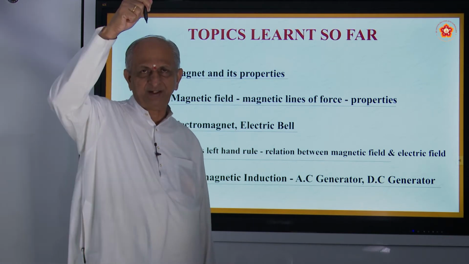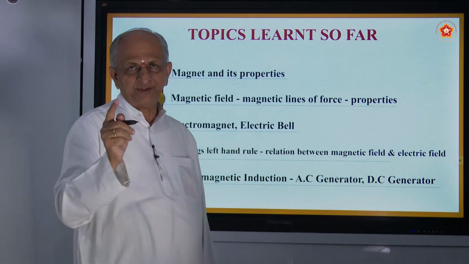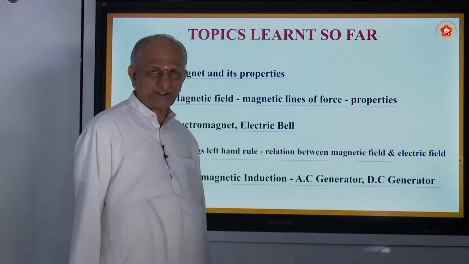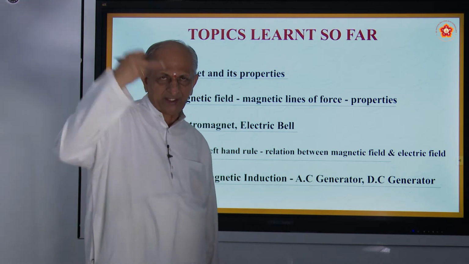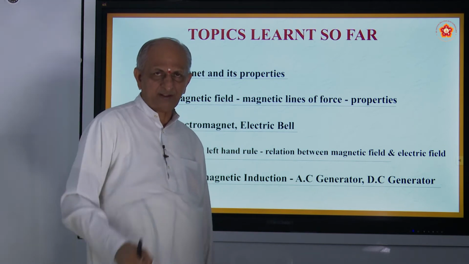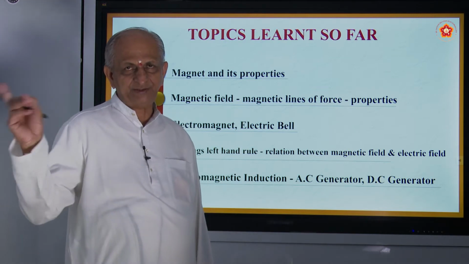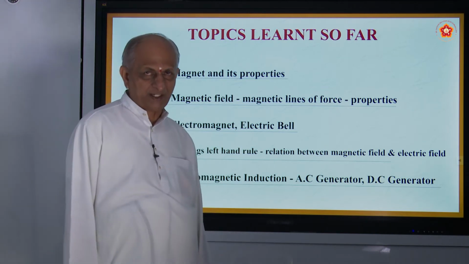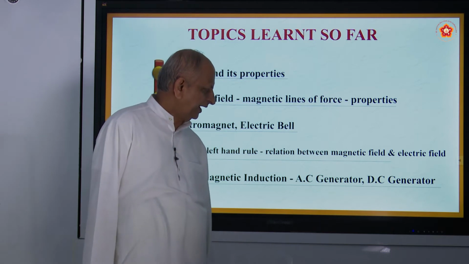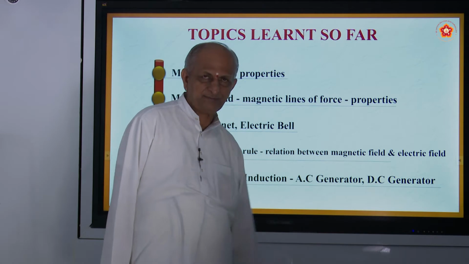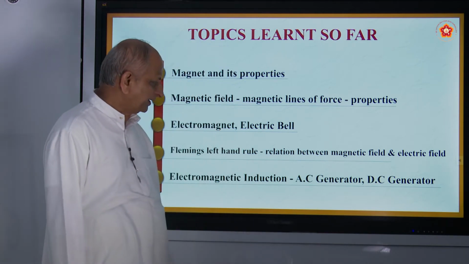If you take it outside, the deflection will be on the opposite side. When there is no movement, there is no deflection at all, and the rate of change of the magnet's movement changes the flow of current also, and hence generators are constructed using electromagnetic induction.